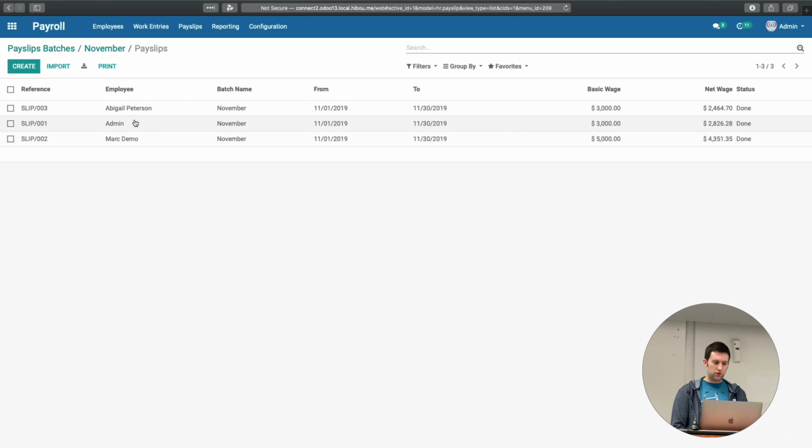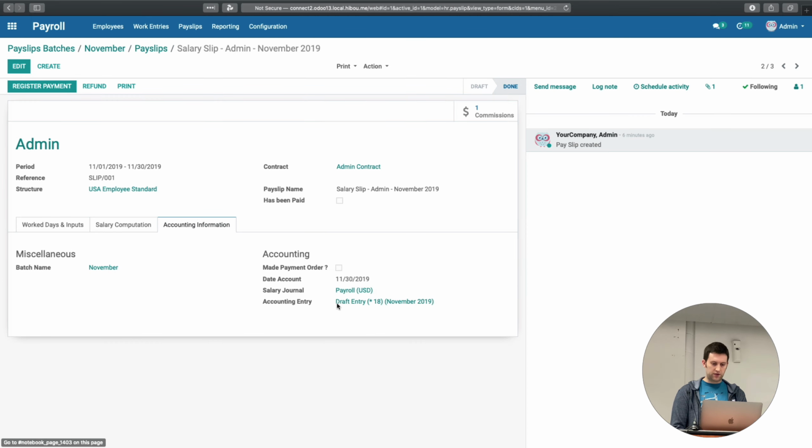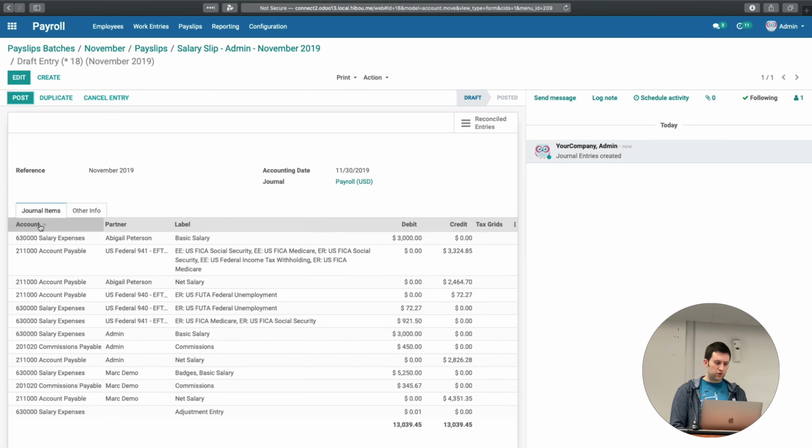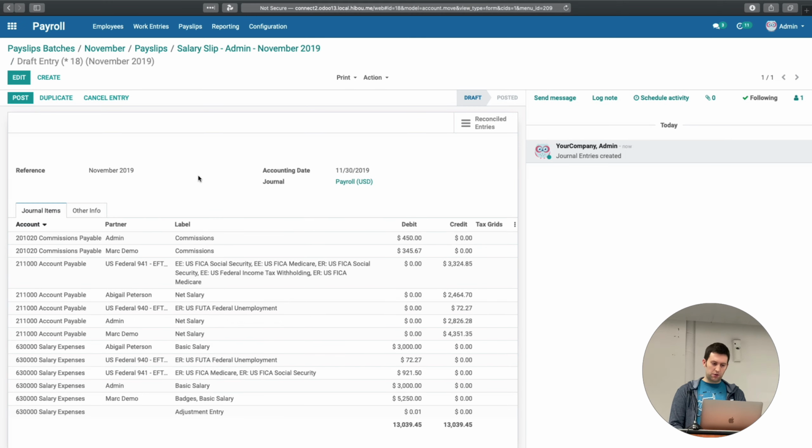All right, if we go into any of these payslips and go to the accounting information, we'll see that we've generated an entry. And the most important thing here is that we have generated one entry for the entire batch. So every employee here is represented with their net salary into accounts payable. So we have Abigail, admin, and Mark Demo. But more importantly, from a reconciliation standpoint, we've collapsed up all of that accounts payable for Form 941 into a single line. So now when you go to remit, you don't necessarily need to go into payroll reporting to know what you need to remit.